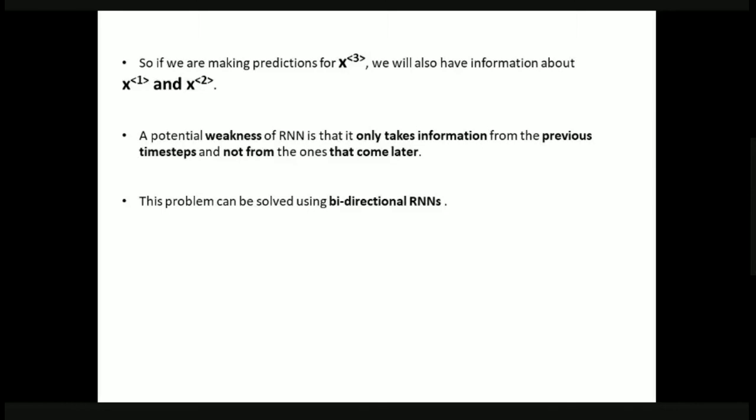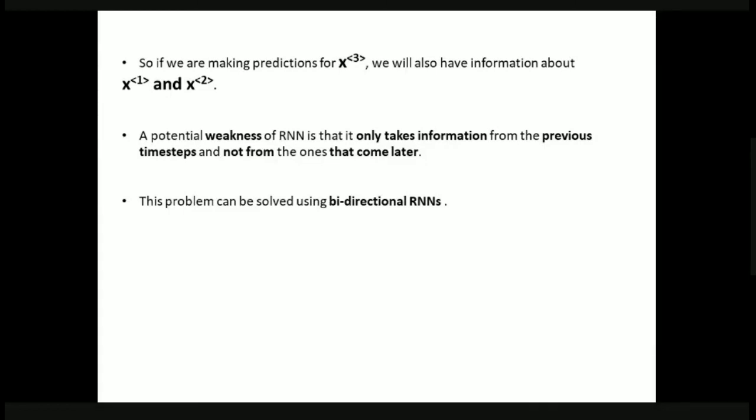If we do not take the next words into consideration, the prediction may be somewhat wrong. That is, if you do not consider the future things, the prediction is somewhat wrong. So for this reason, we have another variation of RNN, the bidirectional RNN. Our general RNN takes the previous time steps, and it does not take the next coming inputs.